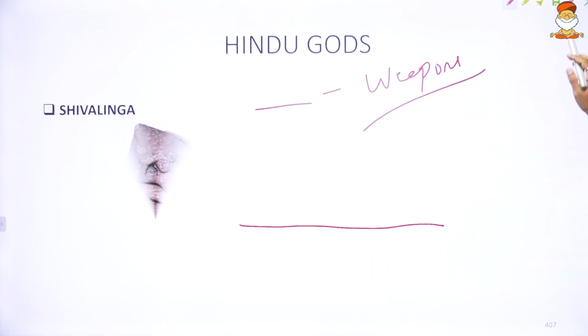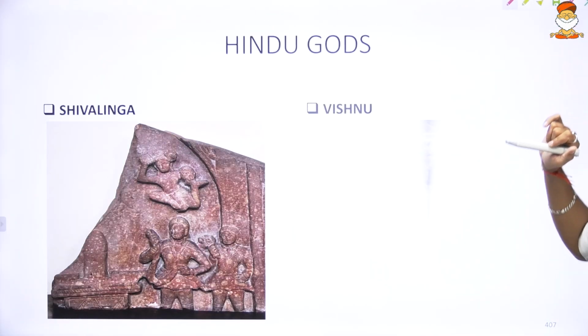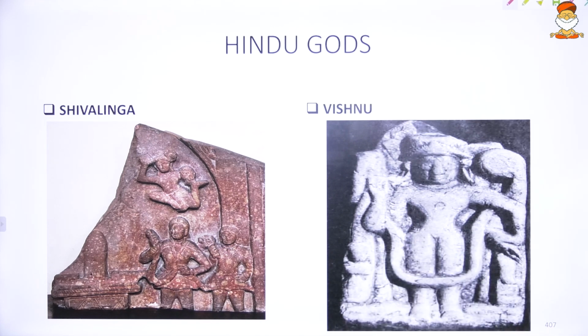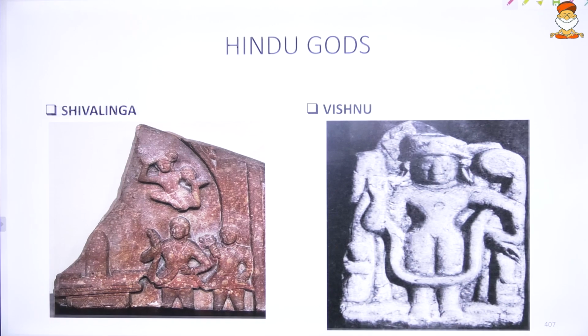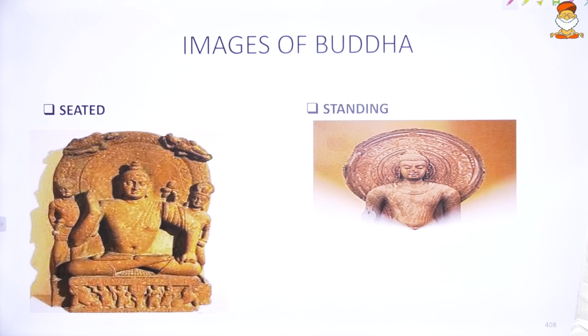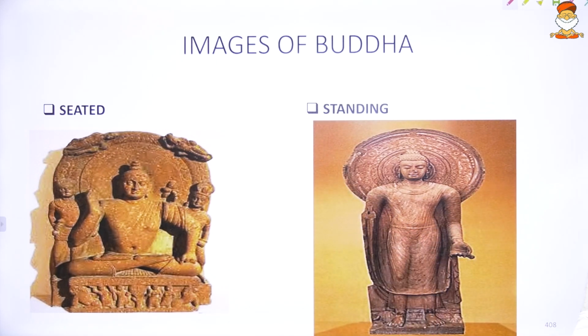Then Hindu gods: the Linga has been represented, Vishnu has been represented. Shiva sculptures we can see, Vishnu sculptures we can see in Mathura. And then again you can look at images of the Buddha, seated images and standing images. In Mathura, both seated as well as standing images.